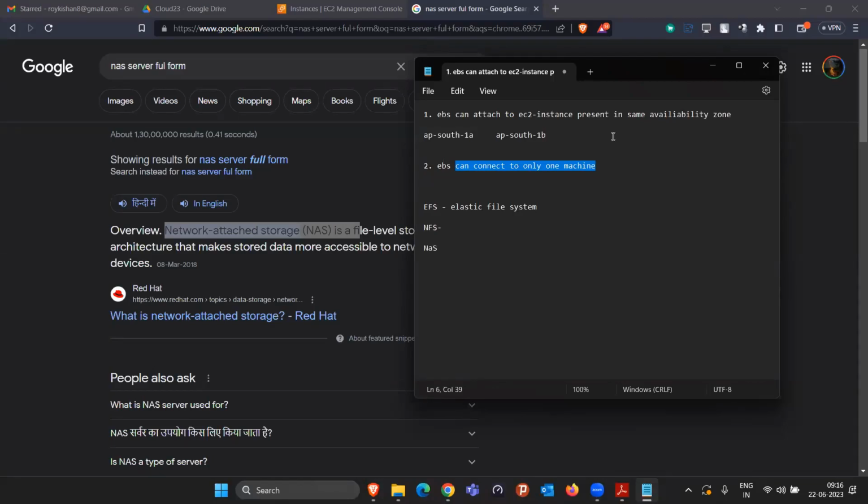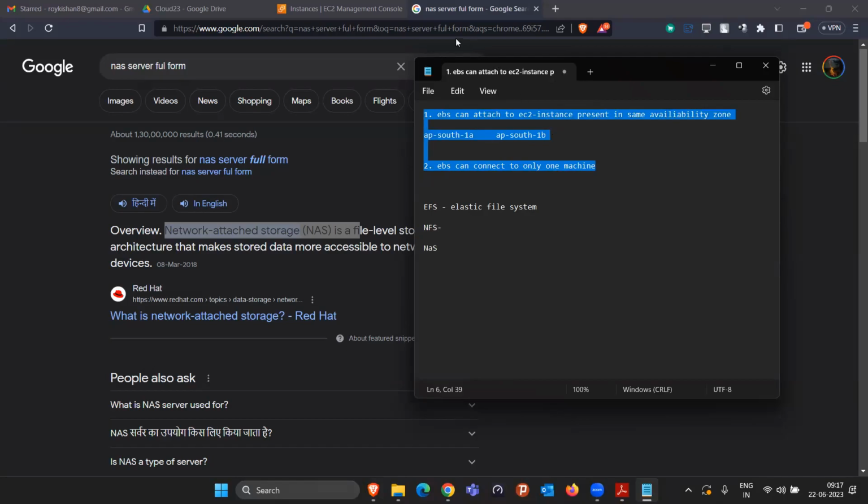If you are inside the same building, we have the network connectivity, right? All the laptops are connected to the same internet in the entire building. Either you are on the first floor, second floor, or third floor, everybody is using the same router for network connection. In that case, everybody can use it. It doesn't matter whether your pen drive is at the first, second, or third floor. If you are connected to the same internet, I will be able to share the pen drive data or the hard disk data. So these two problems were solved by using EFS. Hope this is clear, what EFS is helping us with.